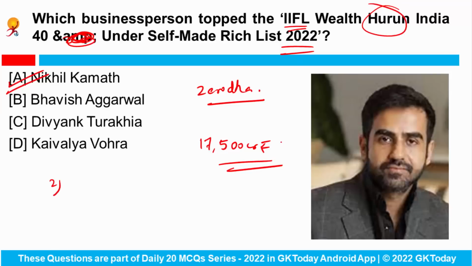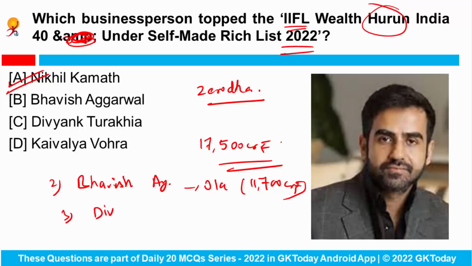At second position there was Bhavish Agarwal. Who is this? He is the founder of Ola, and he has a net worth of 11,700 crore rupees. At third there was Divyank Turakhia, and he has a net worth of 11,200 crore rupees.